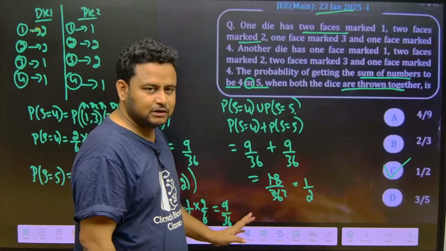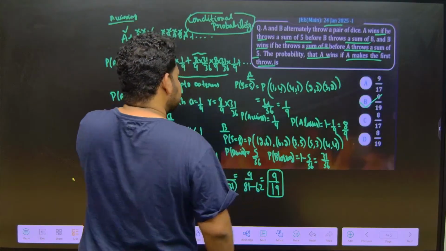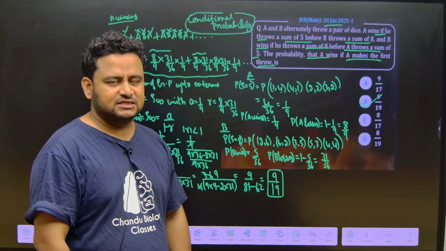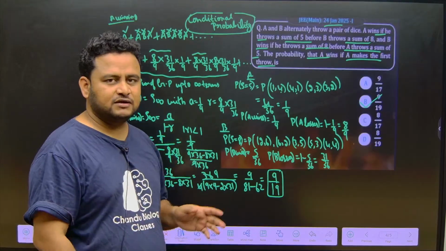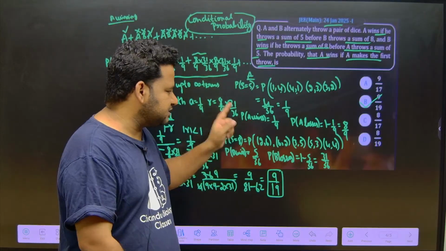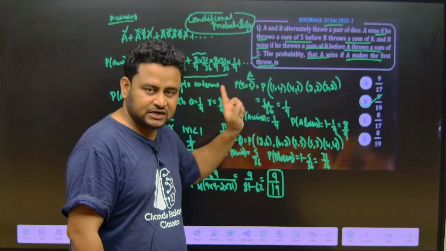Okay, simple question, but you should be careful while marking the faces, that's all. So this is a question based on conditional probability, that is, the probability that A wins if A makes the first throw. For this, first we have to find: sum equal to 5 means A will win, sum equal to 8 means B will win. For sum equal to 5, the possibilities are 4 out of 36, that is 1 by 9. That time A will win.